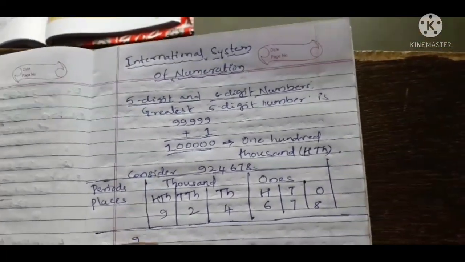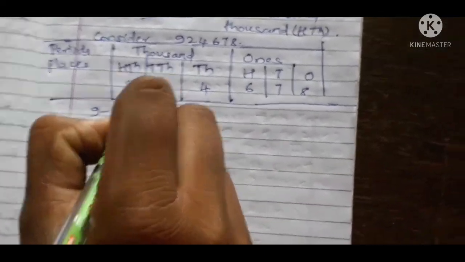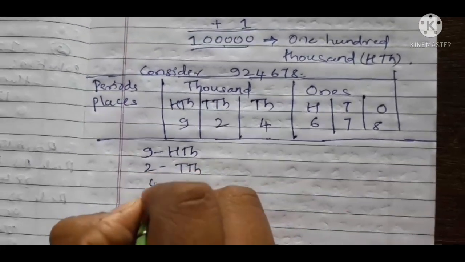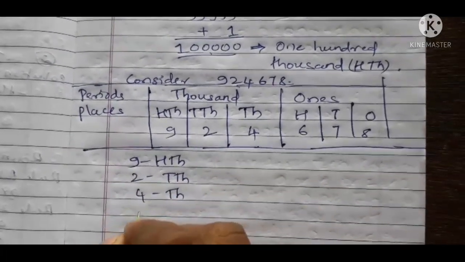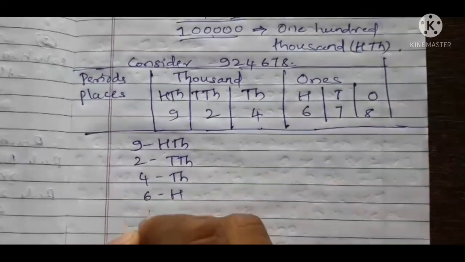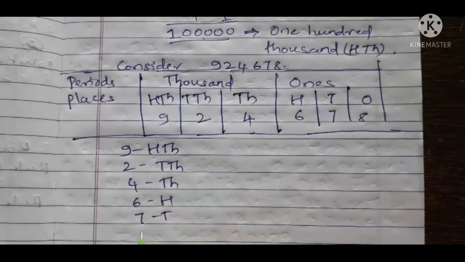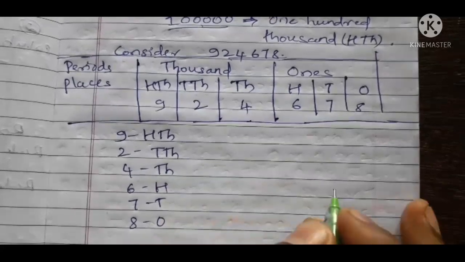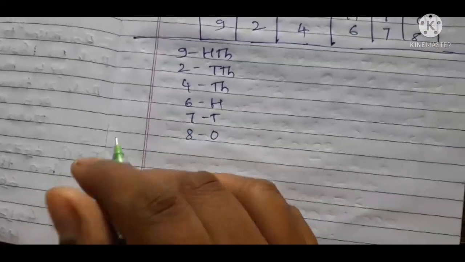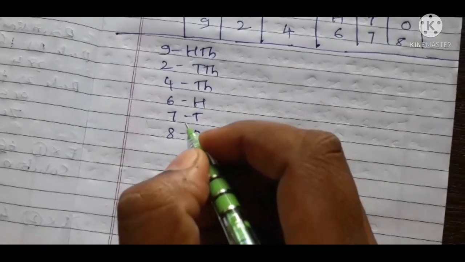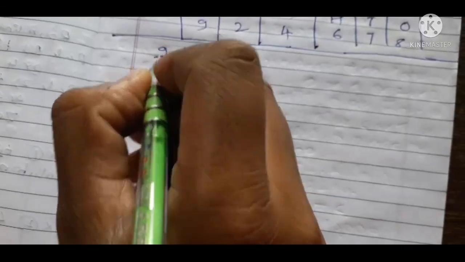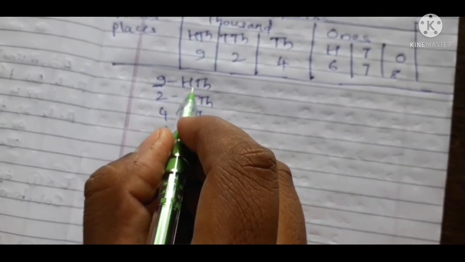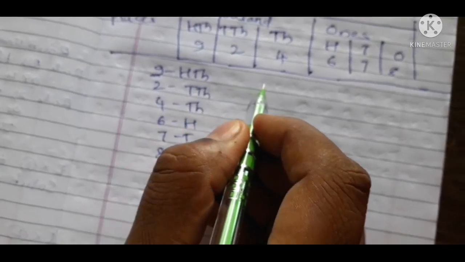Like that, this is called the international system of numeration. The place value of each digit is the digit multiplied by its place.